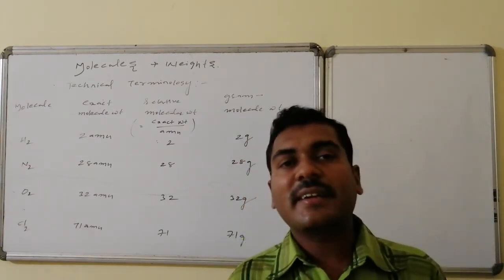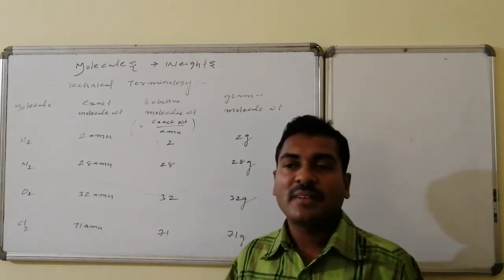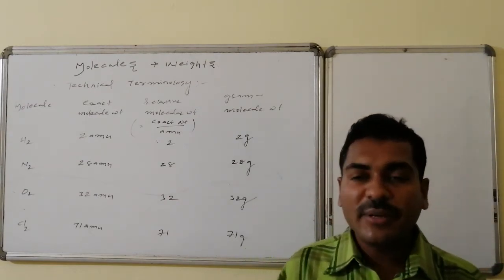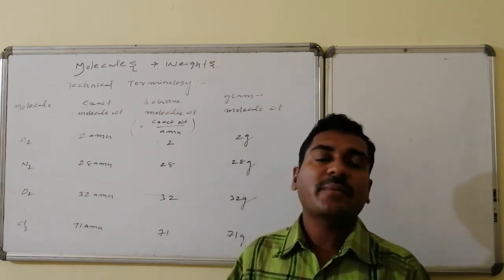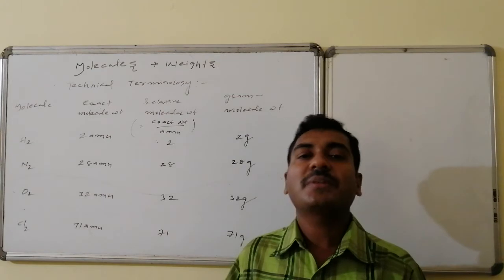The second technical term is relative molecule weight. Relative is a ratio. In between what is the ratio? The ratio is between the exact molecule weight in AMU to AMU.